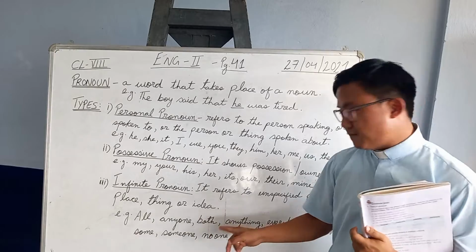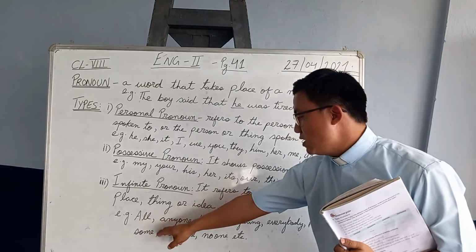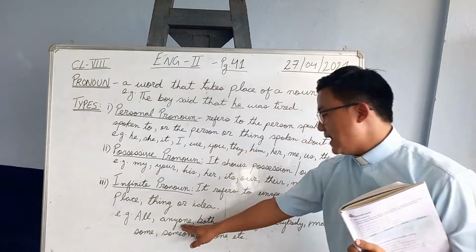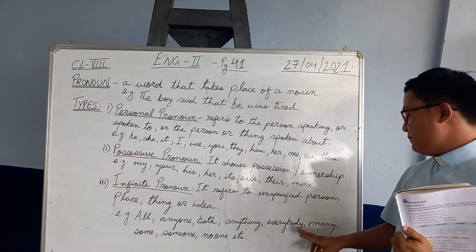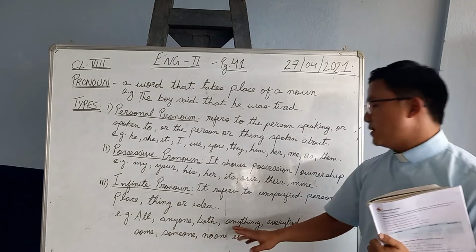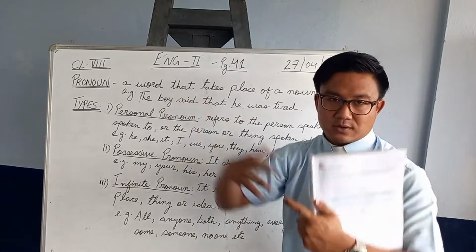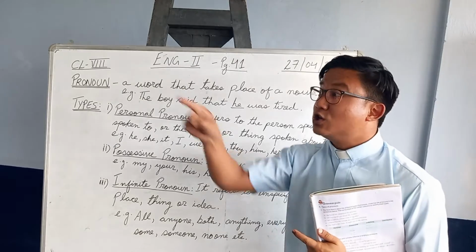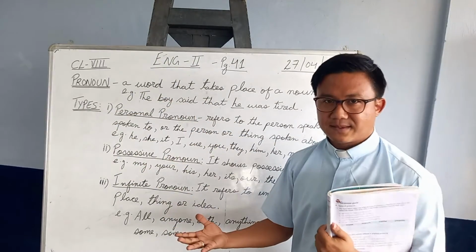With examples you will understand a bit better. Examples: all, anyone, both, anything, everybody, many, some, someone, no one, etc. See here, all. It's not you, it's not he, it's not she, but all.